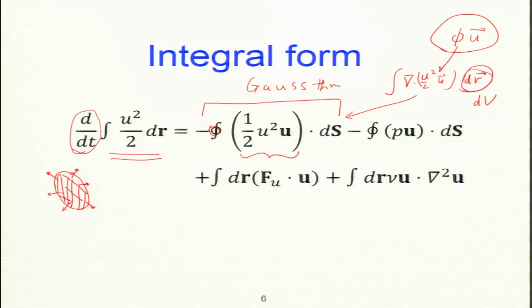So, instead of phi, if I put u squared by 2, it is the kinetic energy flux. Density is 1; again I emphasize, density is 1. So, u squared by 2 is kinetic energy. Is that clear? Now, this one is P u. So, it is a pressure flux; pressure is convected. In this rho equal to 1 language, pressure has the same dimension as energy, since pressure is rho u squared. Now, this is the energy supply rate by the external force, and this is the viscous dissipation. This is all the integral form; the earlier one is called the differential form.